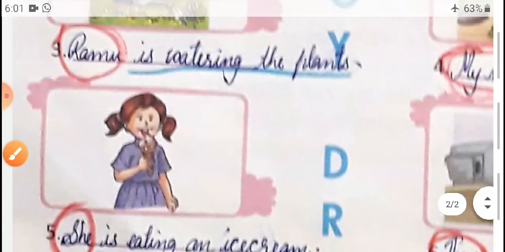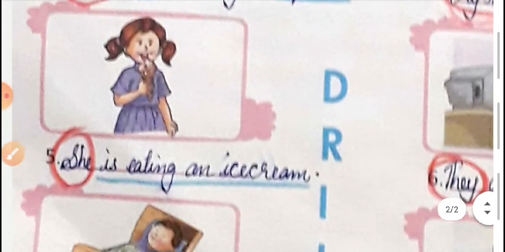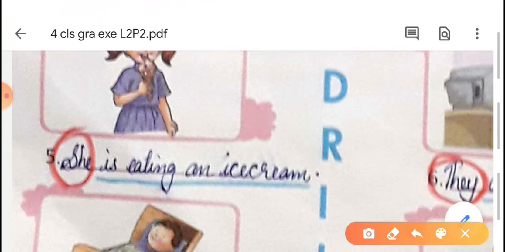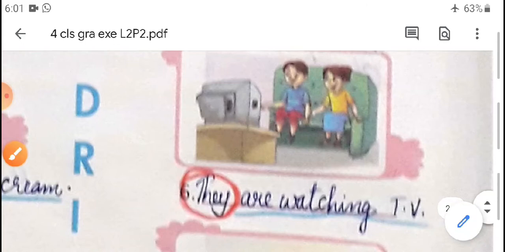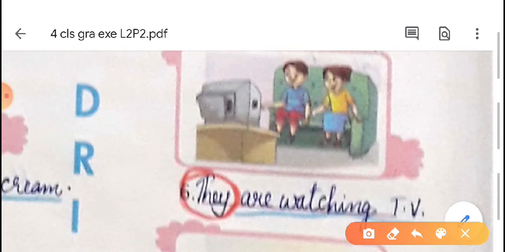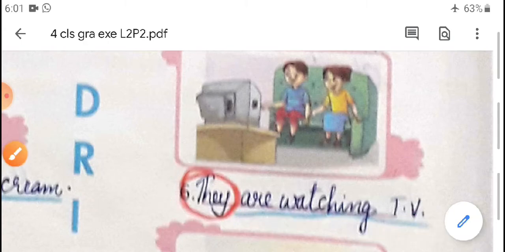Now the fifth one: she is eating an ice cream. Here she is the subject, is eating an ice cream, predicate. Instead of she you can use any girl's name. Sixth one: they are watching TV. Here they is the subject, are watching TV, predicate.